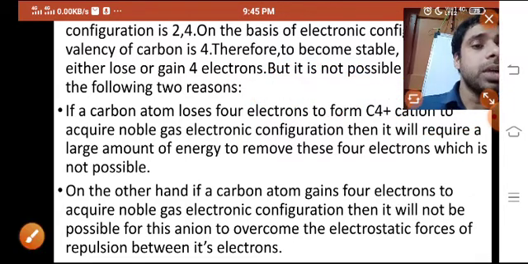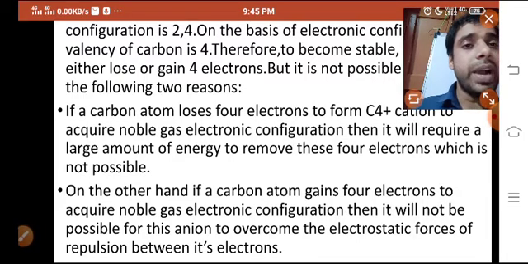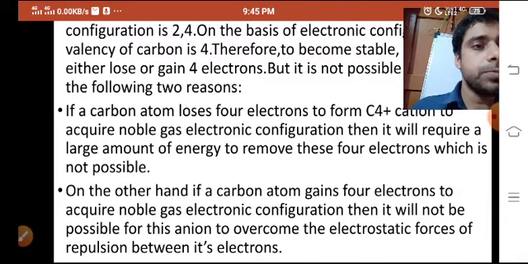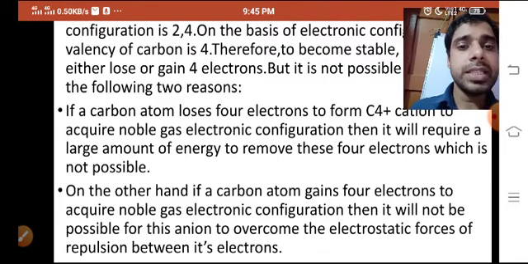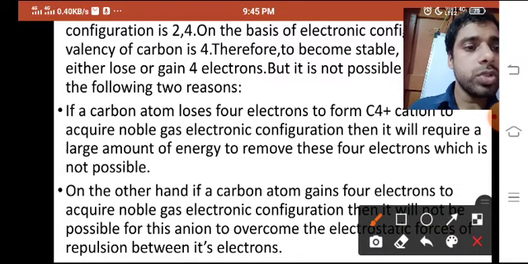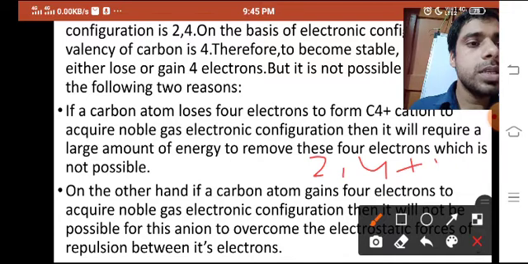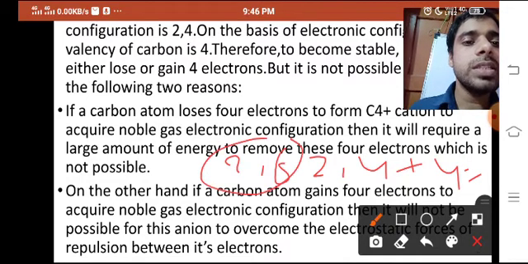Second one, C4 negative. Why can it not gain also? Losing it cannot do. Why can it not gain 4 electrons? You can see here it is given that 4 also it can do. 2, 4 plus 4, so what will it make? 2, 8, and that one is neon.